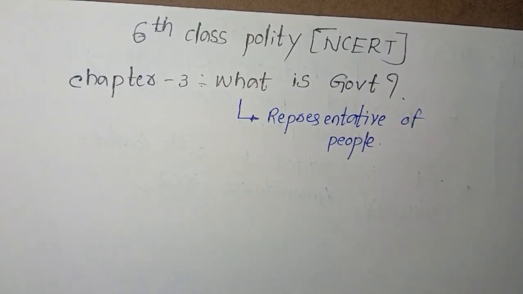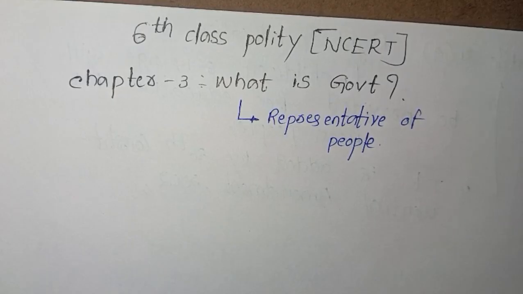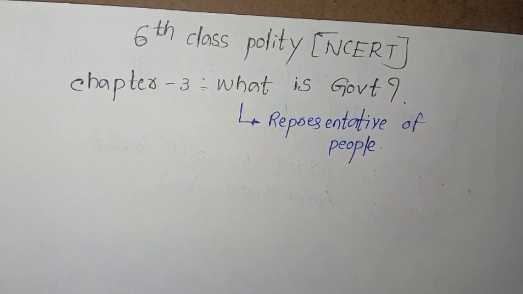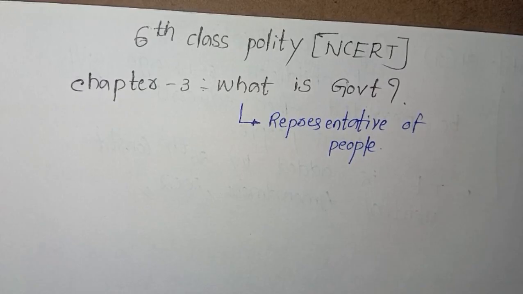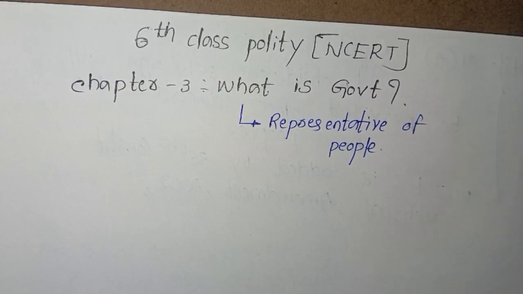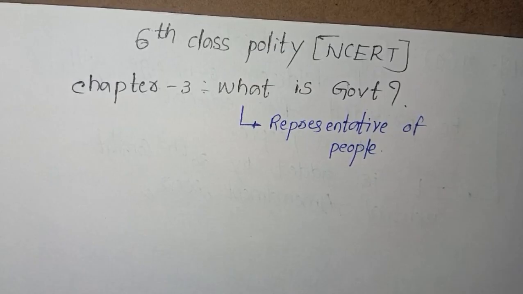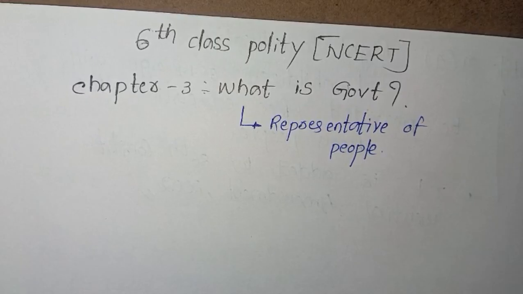I hope you understood. For example, if you think in your school or anywhere, if the class monitor takes the attendance, maintains discipline and reports the problems to the teacher, that monitor is doing a small government role. Similarly, at the national level, the prime minister and the officials govern the country for the people. Like this, it is known as government. People will elect the government, so it will work on behalf of the people.